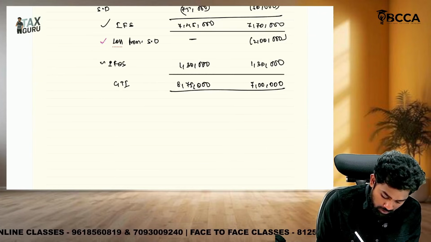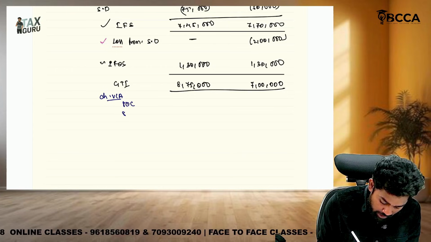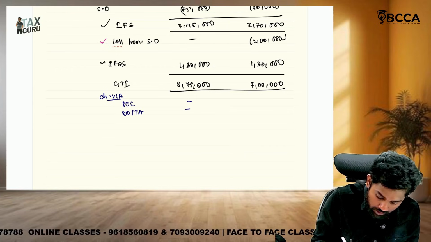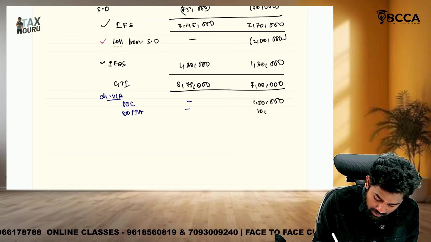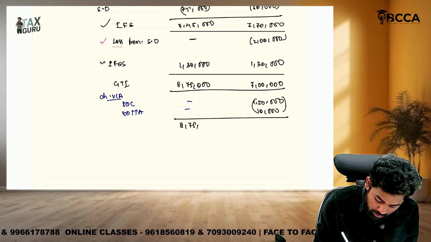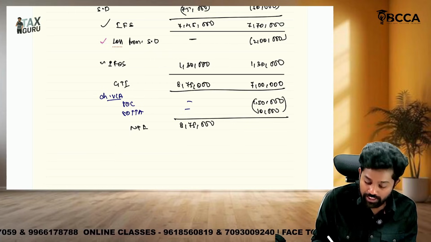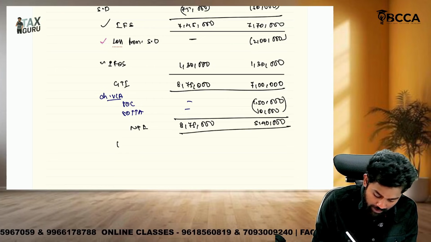So Chapter VI-A deductions are not available under the new regime. 80C, 80TTA, new regime not available. Old regime: 1,50,000 under 80C and 10,000 under 80TTA. If you subtract this, under the new regime the total income will remain 8,75,000 only, whereas here it would be 5,40,000. Then you should calculate the tax, sir.